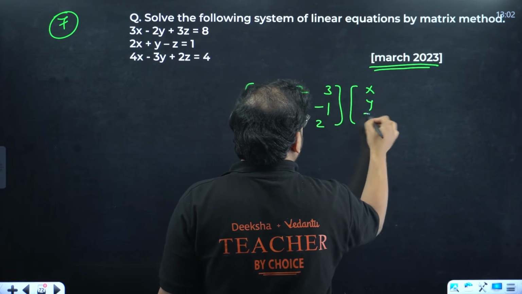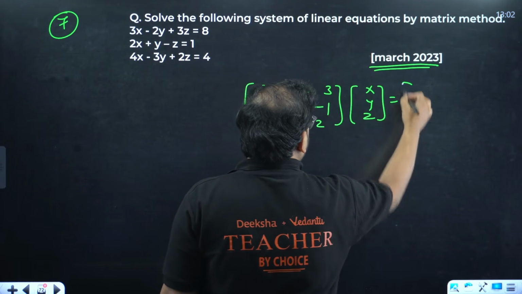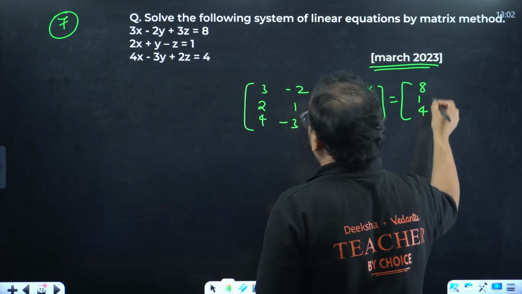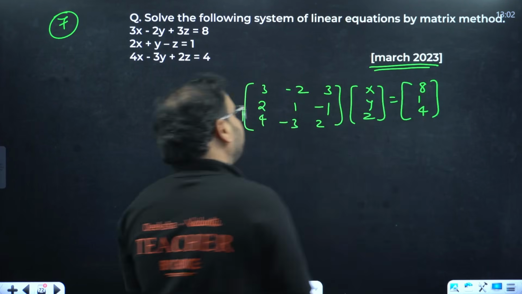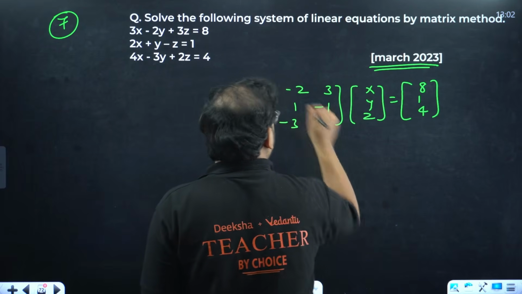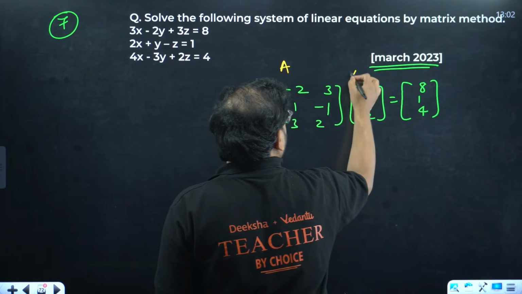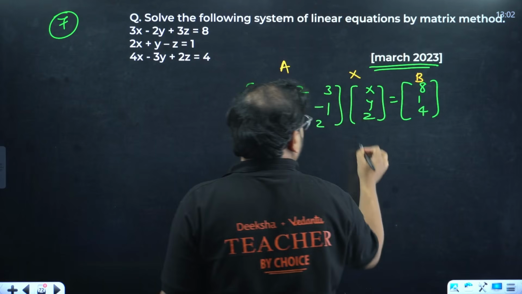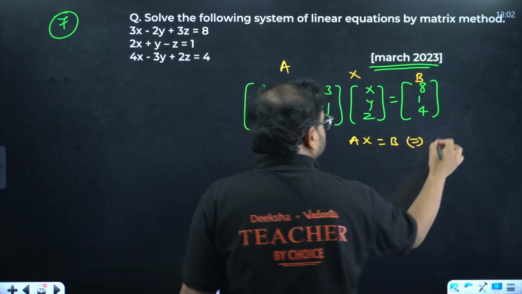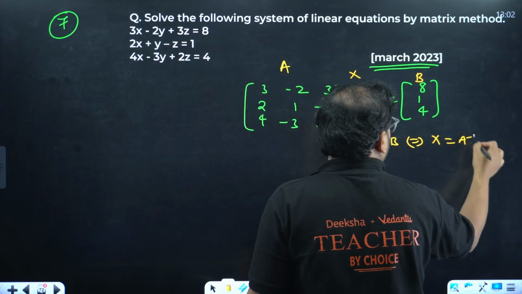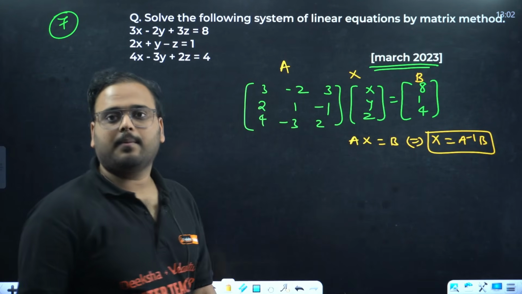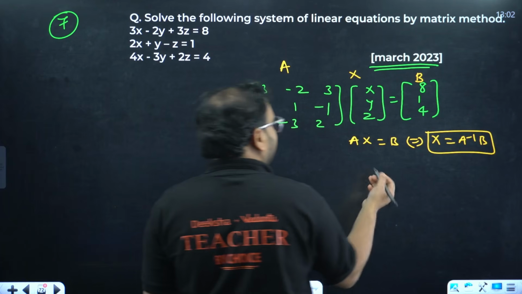Variable form x, y and z. Constant matrix 8, 1 and 4. This is the matrix A, this is the matrix X, and this is the matrix B. I have AX equals B. To find X, I need A inverse into B. How to find A inverse, sir?